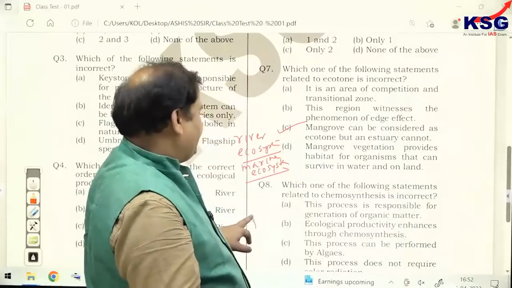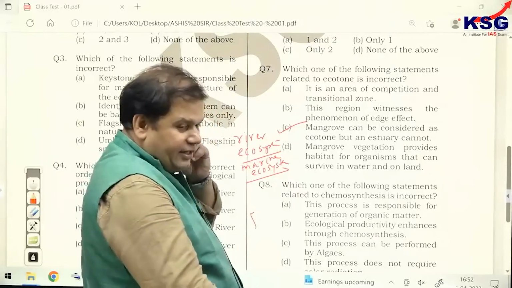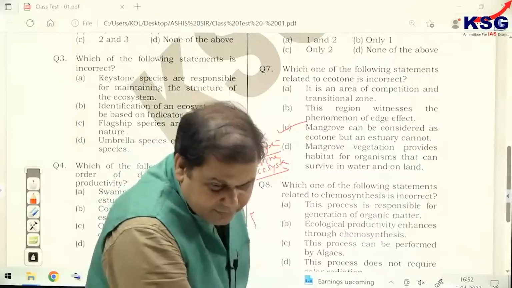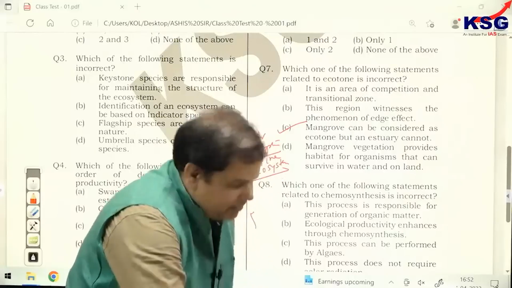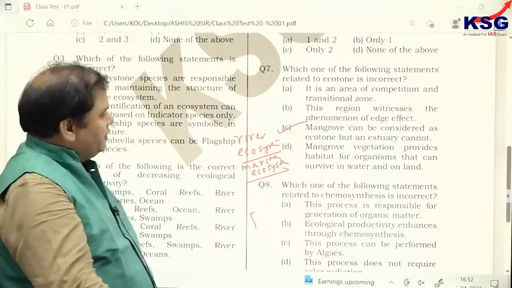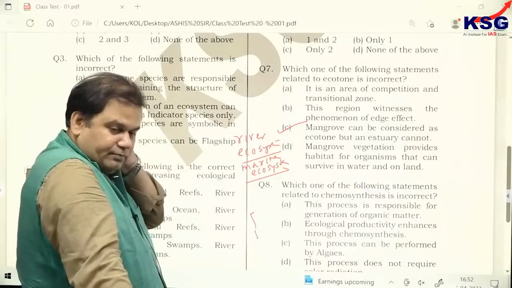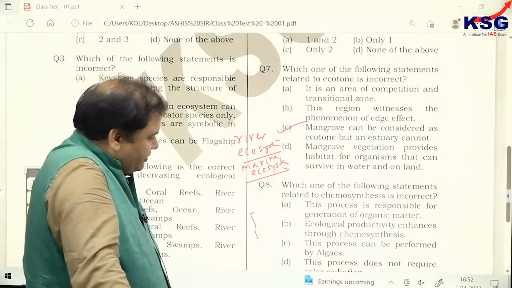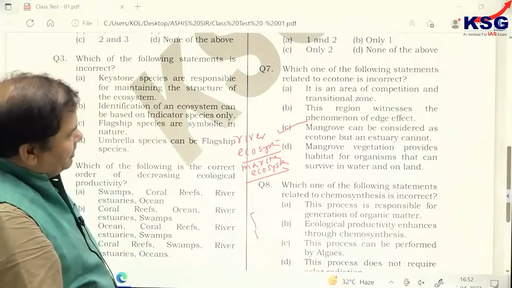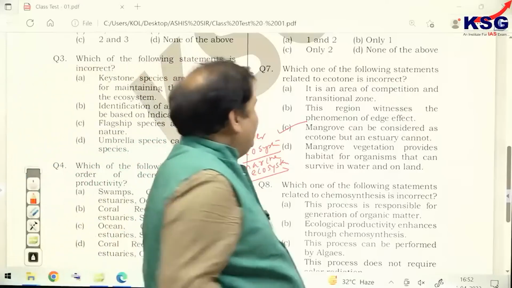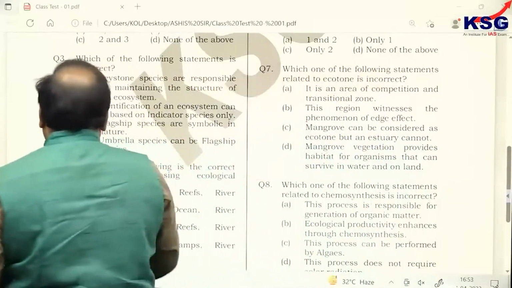Now, which one of the following statements related to chemosynthesis is incorrect? Question number 8, tell me. Yes, estuary is the ecotone of fresh water and saline water. Definitely, that's correct. C. Good. Which one of the following statements related to chemosynthesis is incorrect? Now, incorrect is what in case of 8? Incorrect is definitely C. Why? Because this process can be performed by algae. Not at all. It can be performed only and only by bacteria. Clear? It can be performed only and only by bacteria.